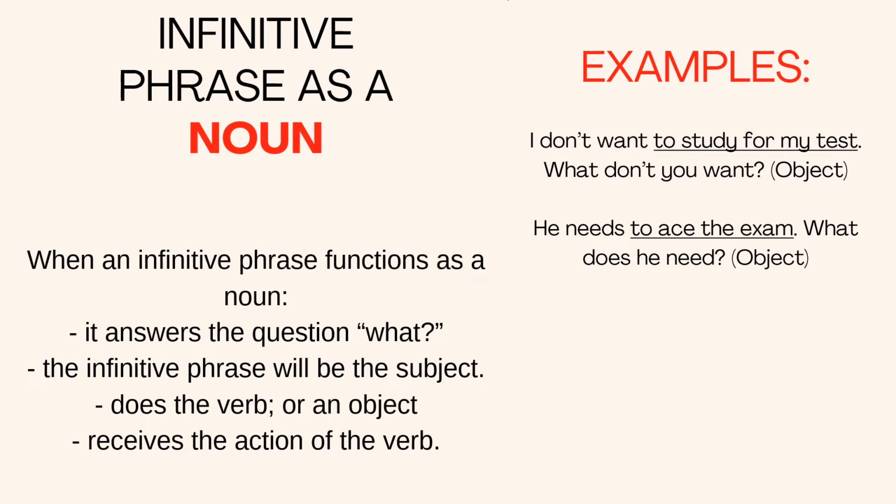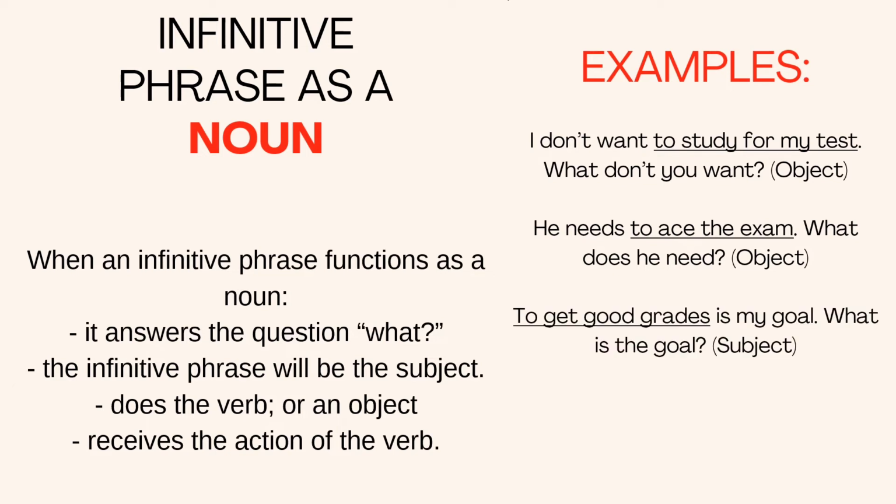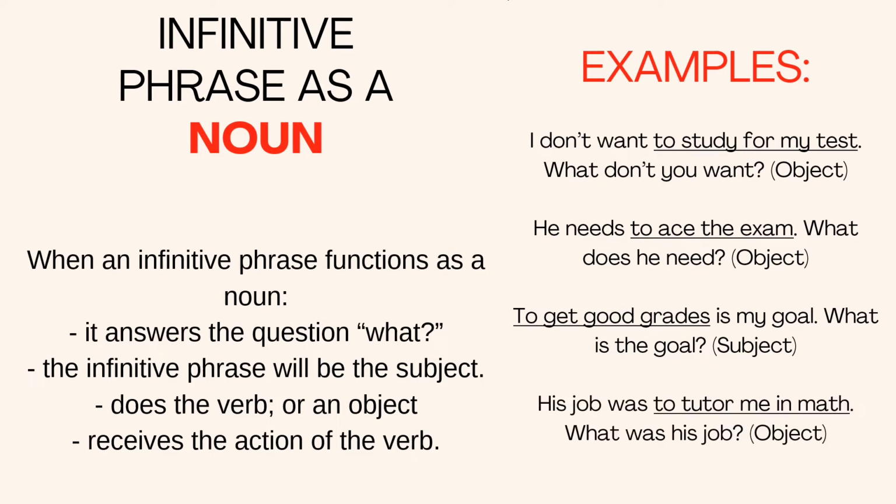What does he need? The infinitive phrase to ace the exam functions as the object of the sentence. To get good grades is my goal. What is a goal? The infinitive phrase as a noun, to get good grades, is the subject of the sentence. His job was to tutor me in math. The infinitive phrase as a noun, to tutor me in math, functions as an object and it answers the question, what was his job?